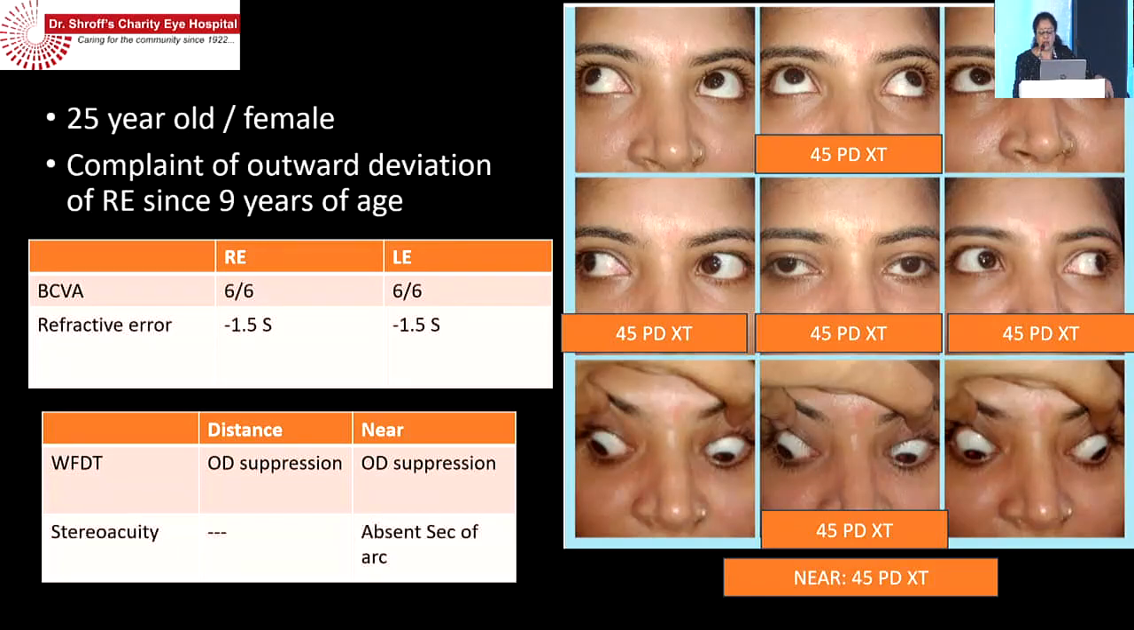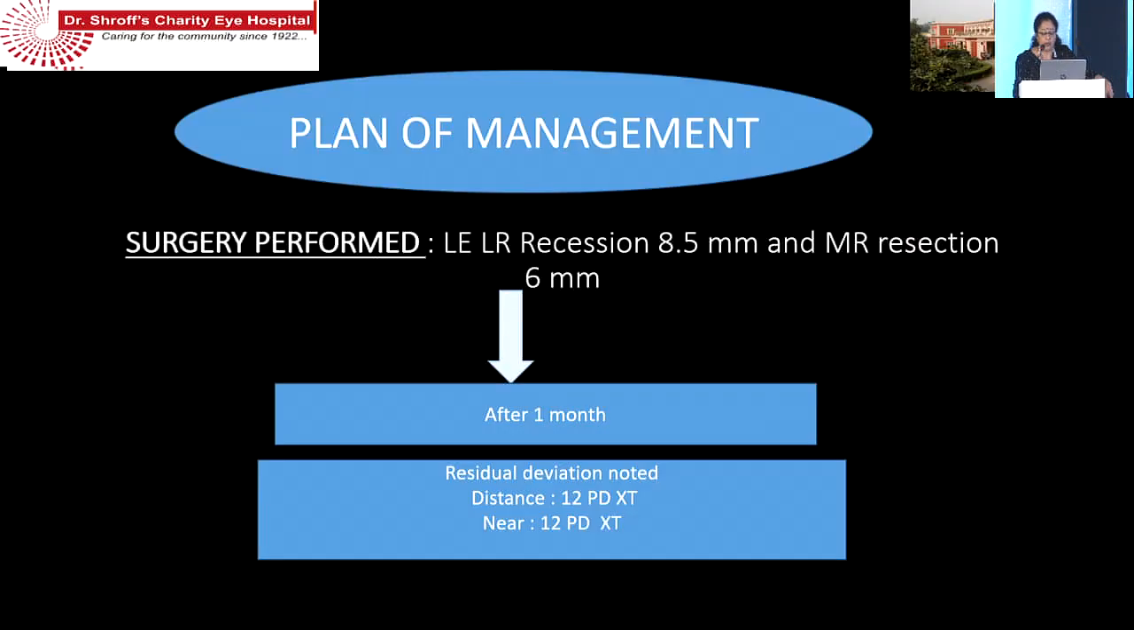So, this patient with a 45 exotropia and with an OD suppression and with an absent stereo. The patient has come at the age of 25. So you plan a recess resect, but after 1 month, you get a residual deviation for distance and near. So you have operated well, but the only thing was a PAT was not done. Maybe a PAT would have improved the surgical success rate.